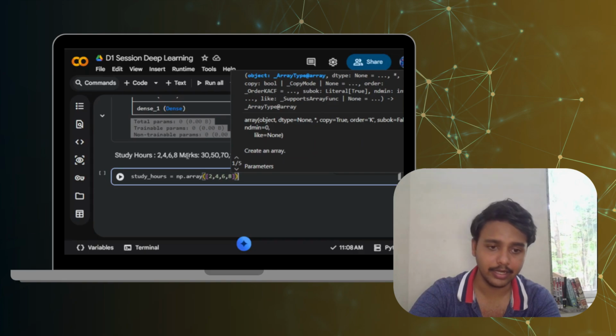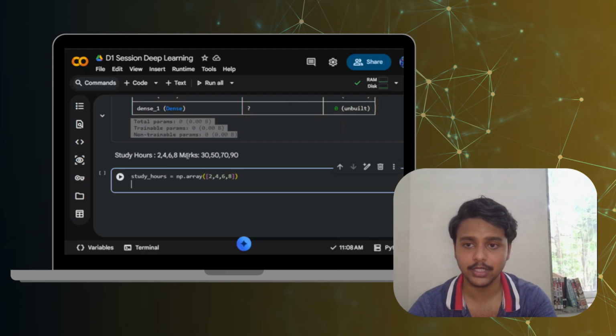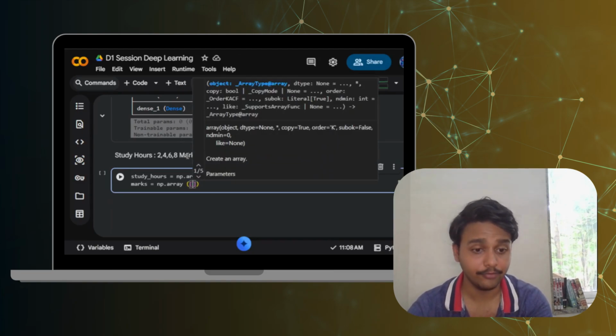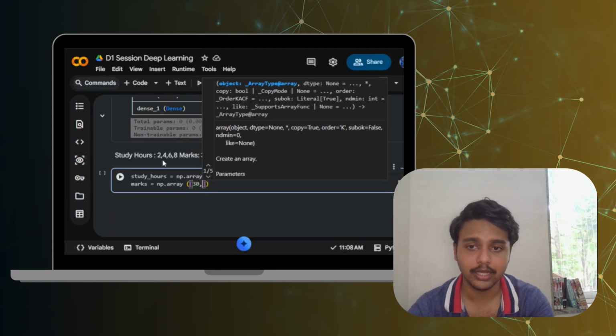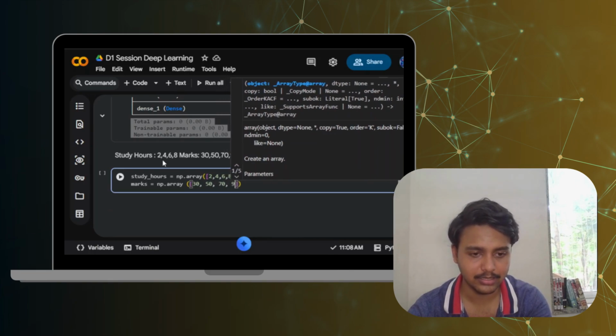Okay, and then I am also going to add marks. Marks are represented again as np.array, and here I am going to write for 2 hours he secured 30 marks. Then 50 marks, then 70 marks, 80 marks, and lastly 90 marks.